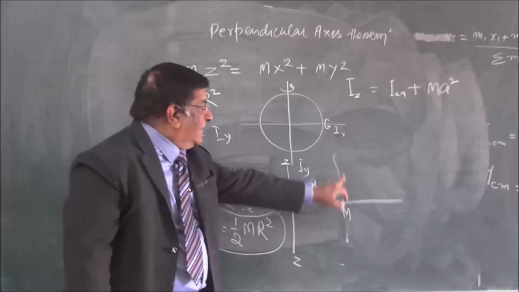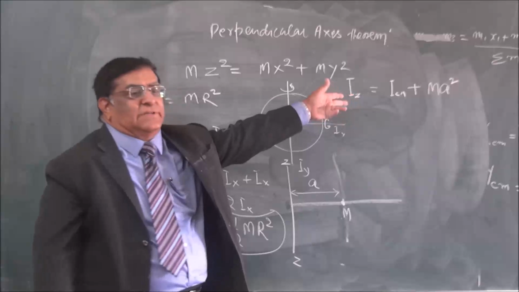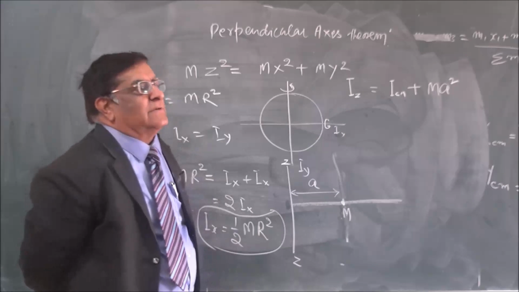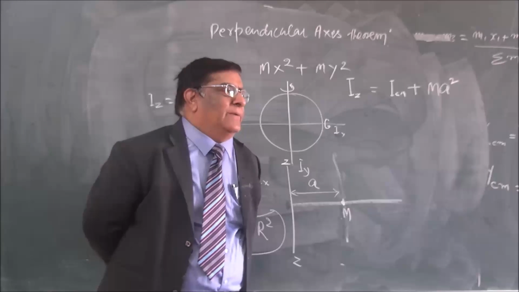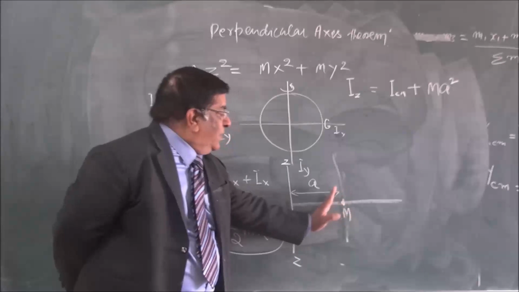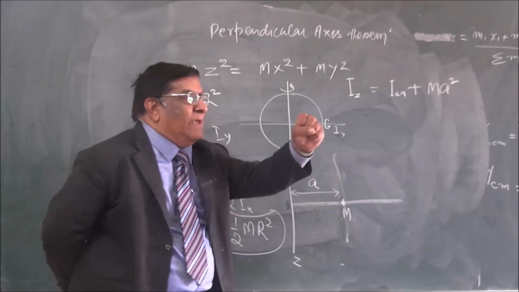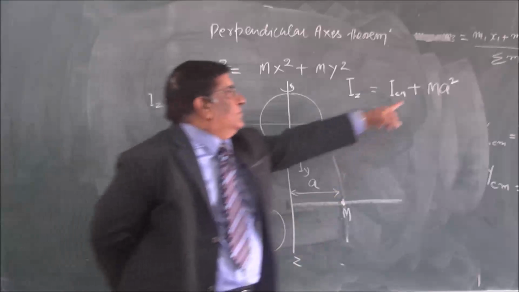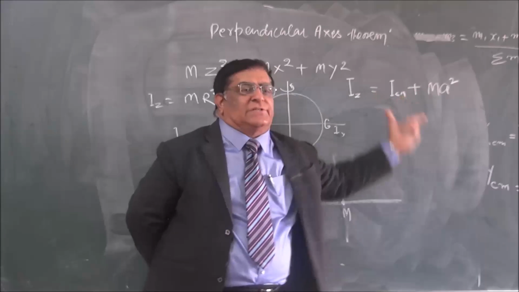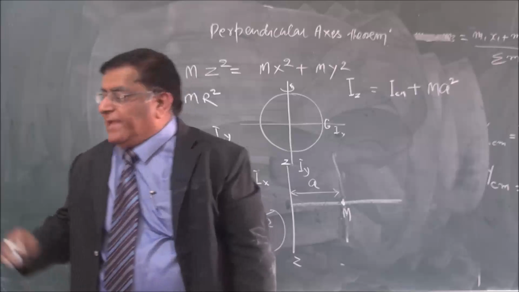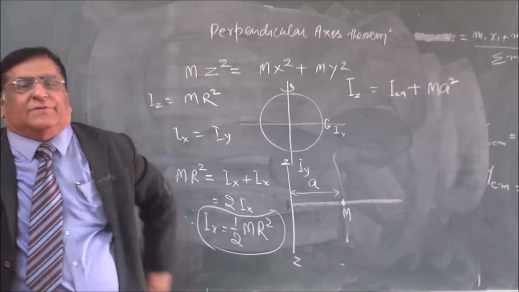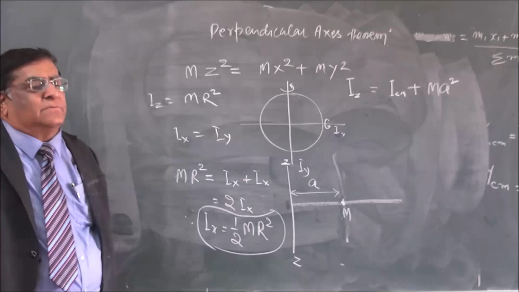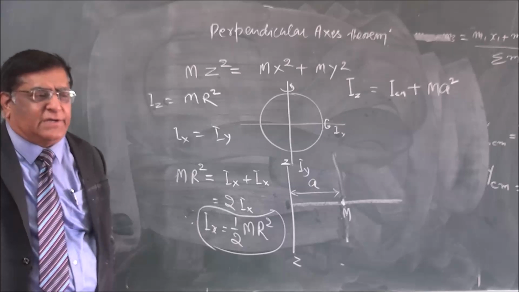If this comes here, then a is 0. It is only I_C. Understand? So this is the parallel axis theorem. Very simple. The center of mass acts as one lump of mass which is rotating around the axis. That will give you this additional quantity. So this is the parallel axis theorem. With the help of this, you can always find the moment of inertia, and it is a very common practice to have questions on this. Write a question.